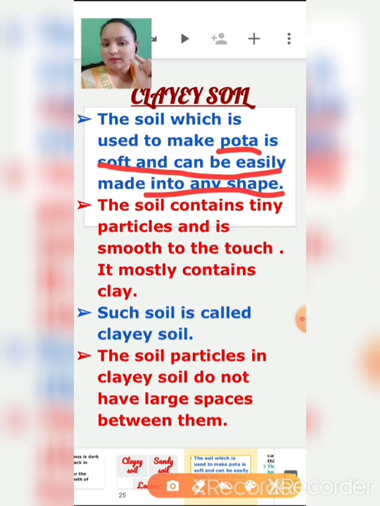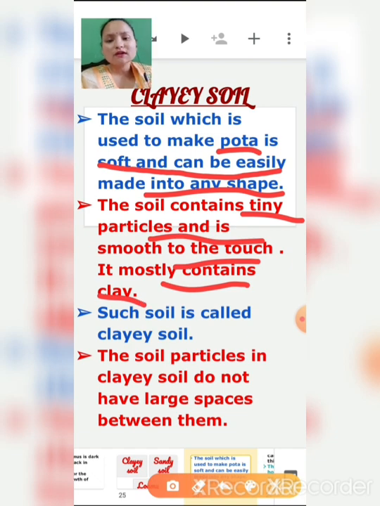Clay contains tiny particles which can be seen separately, and it is smooth to the touch. You all have touched clay, so you know its texture. It is very smooth to touch, and it mostly contains what, children? Clay. Such soil is called clayey soil. The soil which can be easily molded into any shape, which contains tiny particles, and which feels smooth to the touch, that soil is clayey soil.